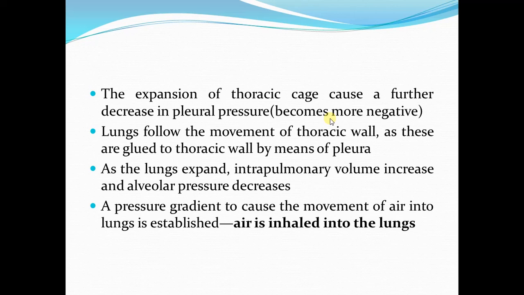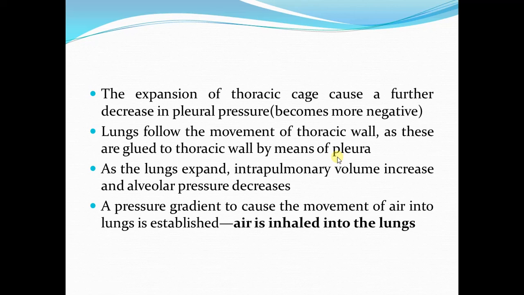Now lungs will follow the movement of the thoracic wall. Why? Because these are attached to the thoracic wall by means of pleura.